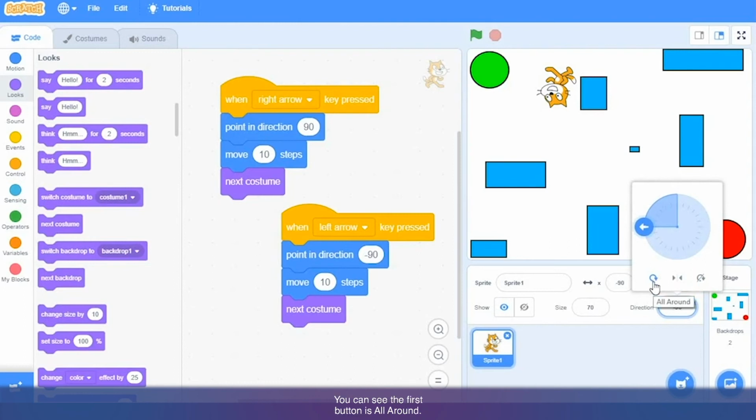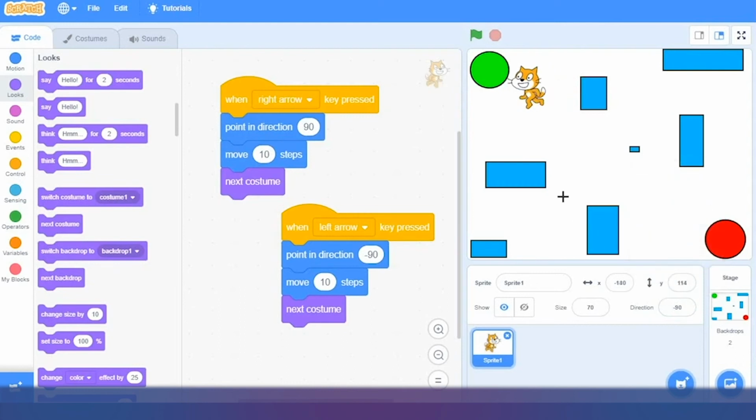You can see the first button is all around, next is left right, and third is no rotation. So in our game we want cat to face left and right side only, so I will click on this button, and now cat won't go upside down. Now you can see, it is walking to left side and right side.